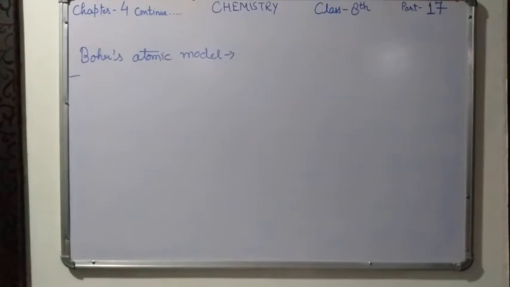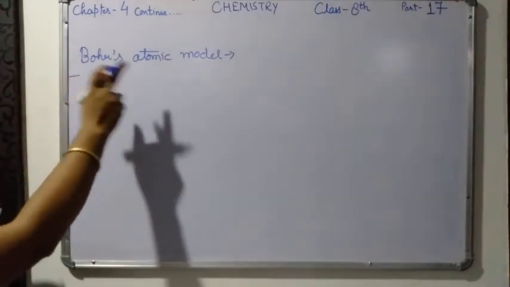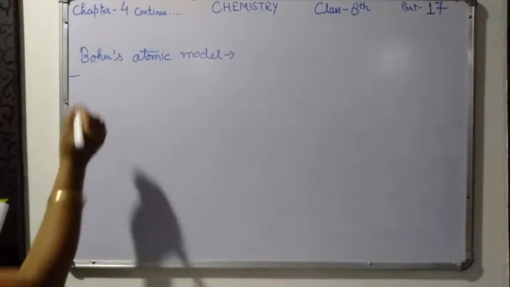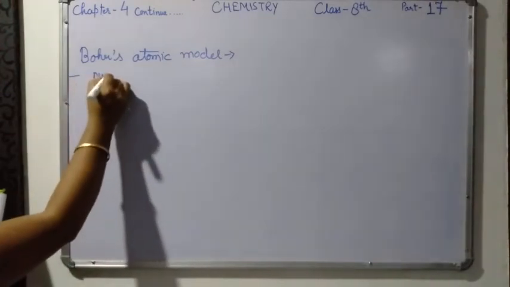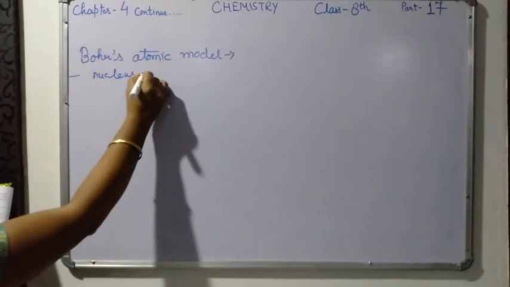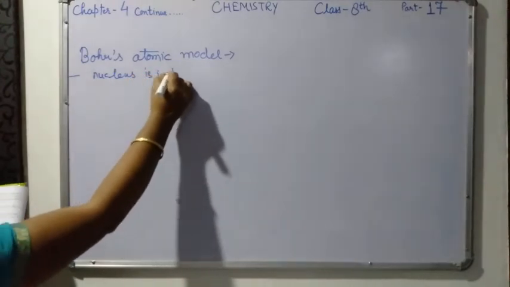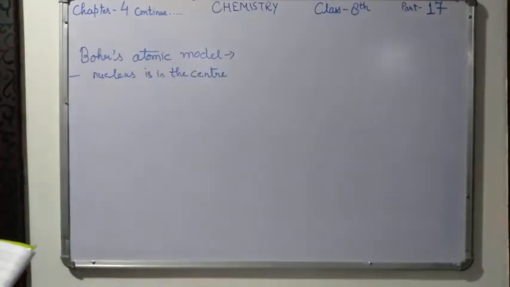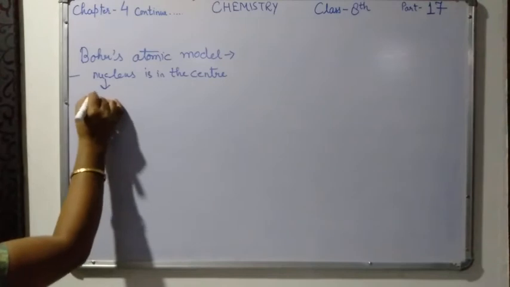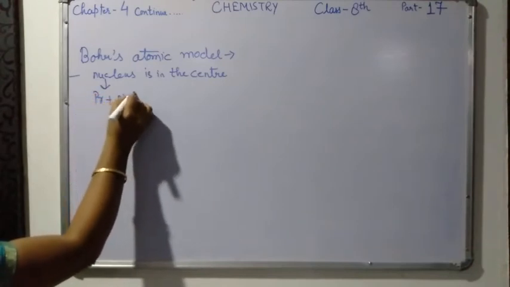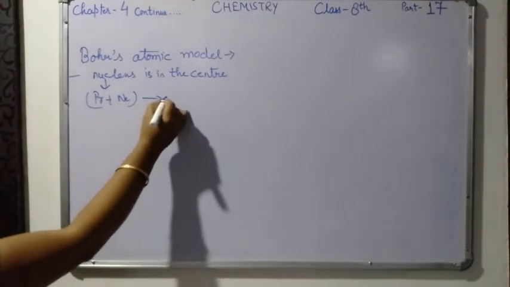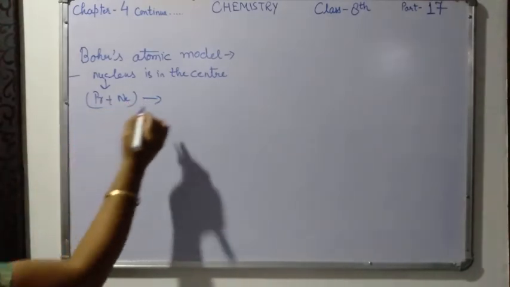According to his atomic model, he said that the nucleus is situated at the center of the atom. He also said that the nucleus is in the center only. He also agreed it contains protons and neutrons, and these protons and neutrons are collectively known as nucleons.